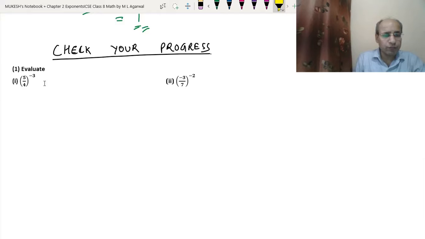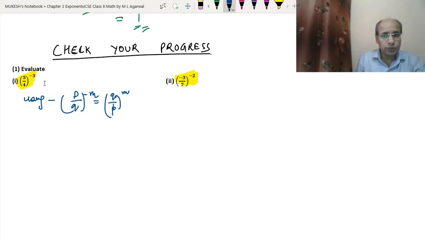So in this question we have to evaluate 5 upon 4 to the power minus 3 and minus 3 upon 7 to the power minus 2. Okay, so now let's do the first part. So here we use the rule. Using rule, p upon q to the power minus m will be equal to q upon p to the power m.